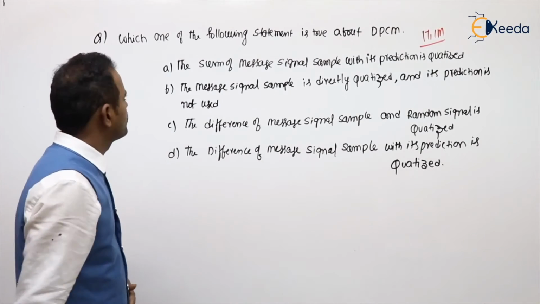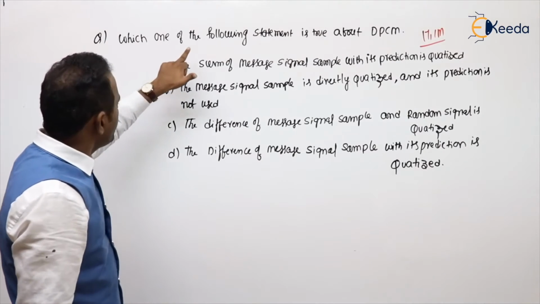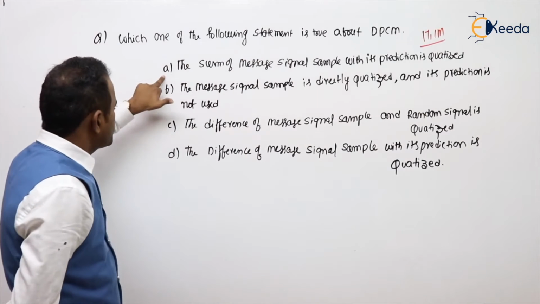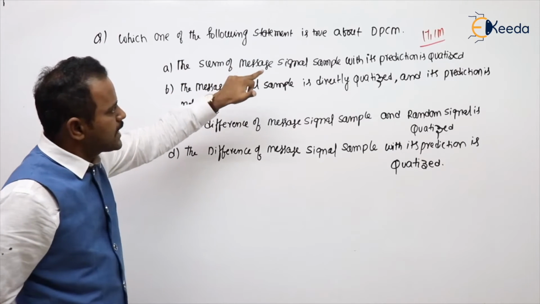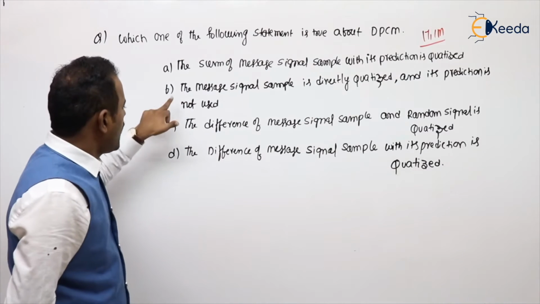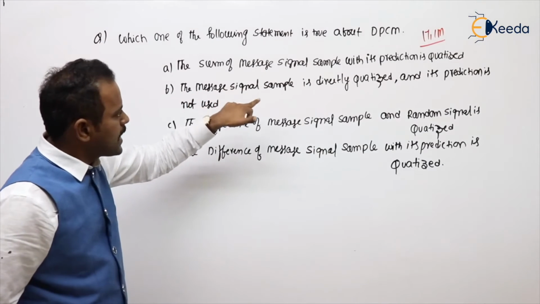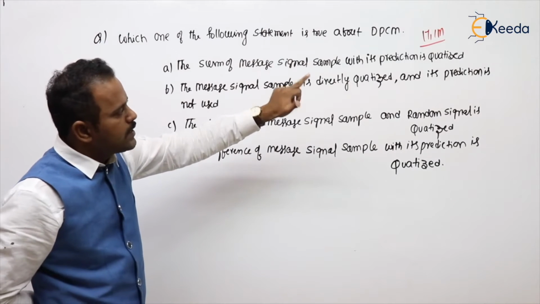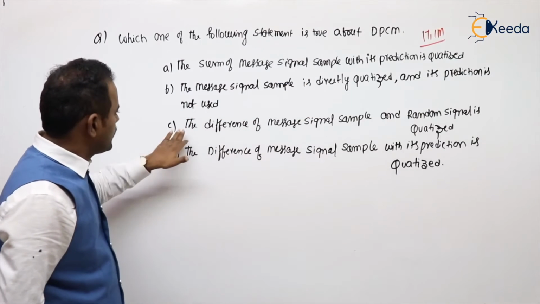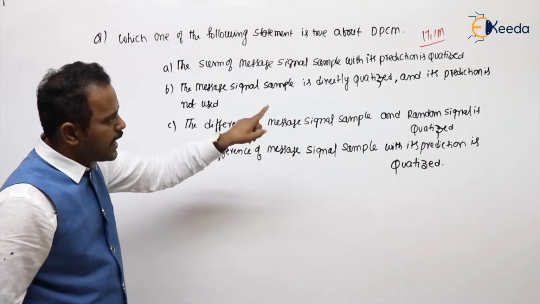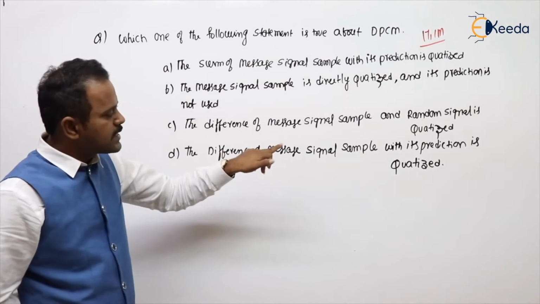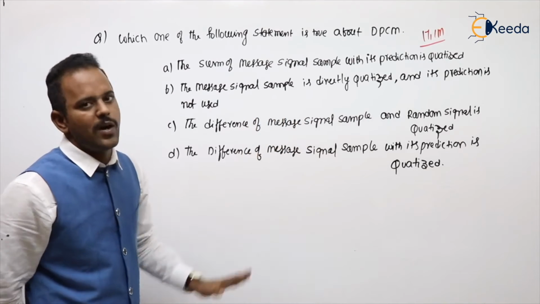See the problem. Which one of the following statements is true about DPCM? Option A, the sum of message signal sample with its prediction is quantized. Option B, the message signal sample is directly quantized, with its prediction not used. Option C, the difference of message signal and random signal is quantized. Option D, the difference of message signal sample with its prediction is quantized.